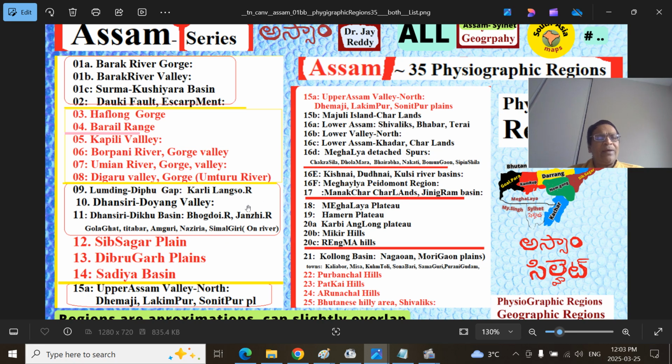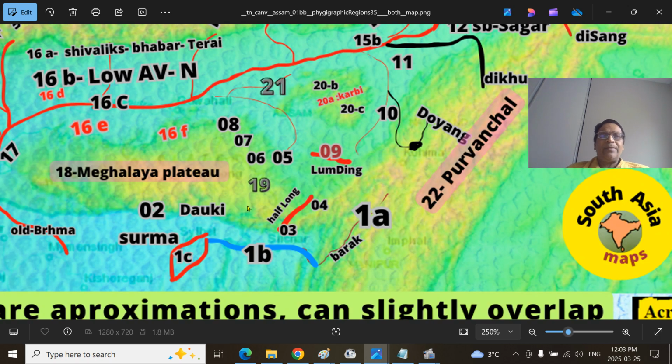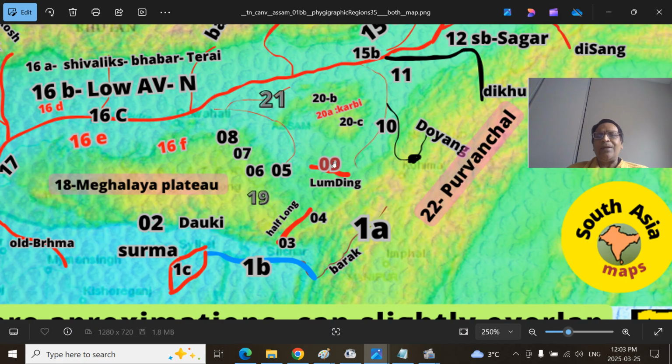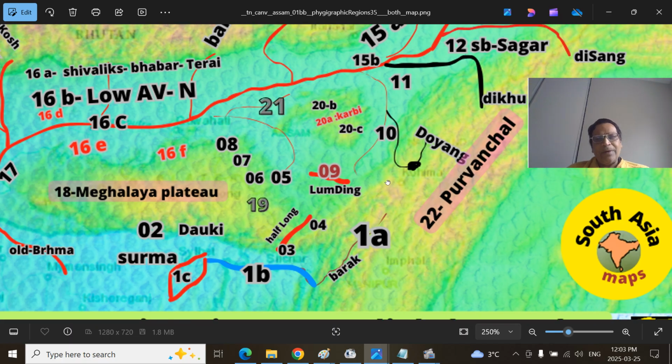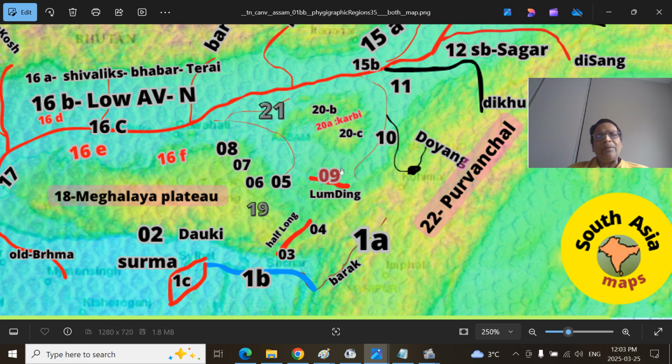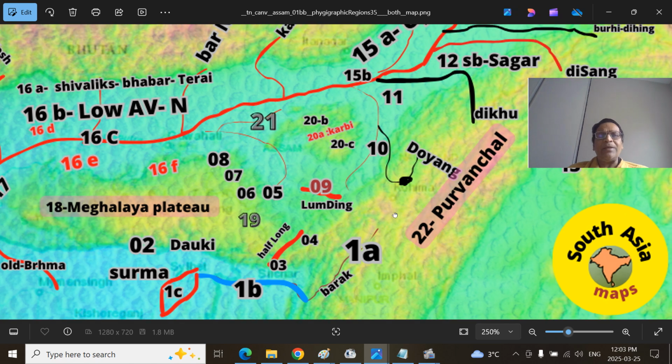So this is 9, 10, 11. So the 9, this is Lumding. There is a railway junction called Lumding, and from Haflong, from here, Lumding, and then it goes to Dimapur. Dimapur is actually in the Nagaland state, but it is in the valley. It's historically related to Assam. It was the capital of Kachari kings also. There is a Dipu here. Dipu is one of the prominent towns in East Karbi Anglong district, sometimes called East Mikir. There is a West Mikir Hill, so that's the one.